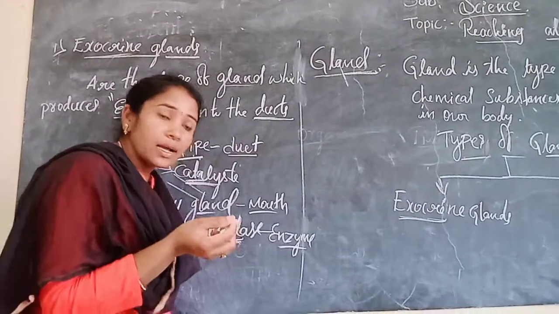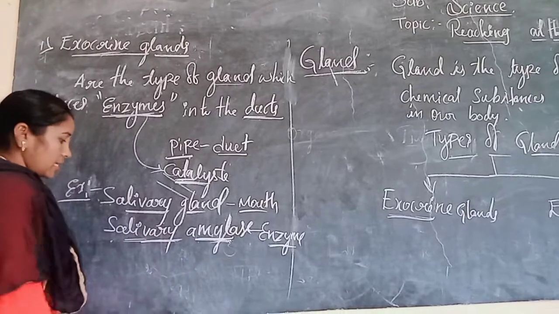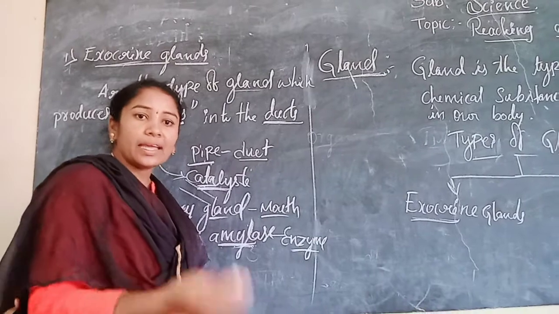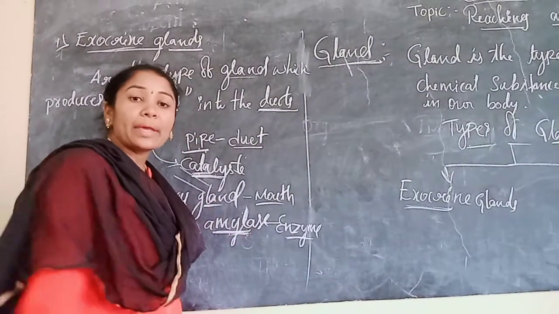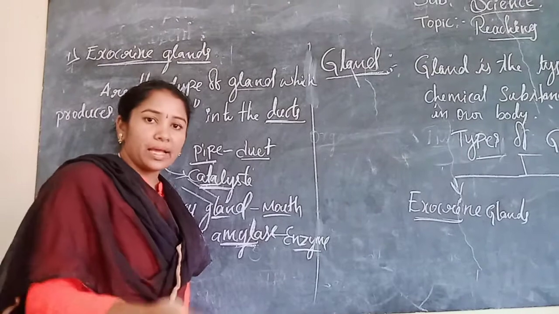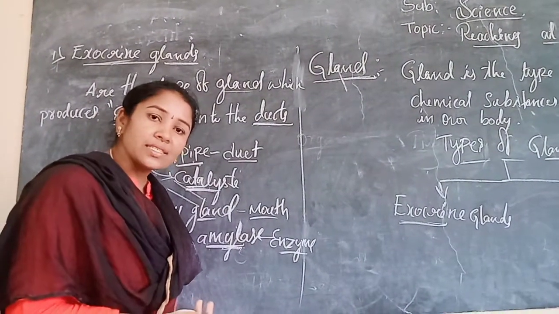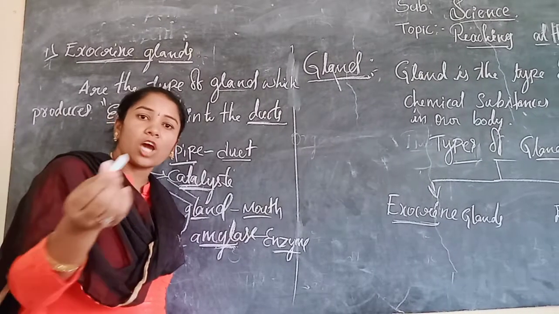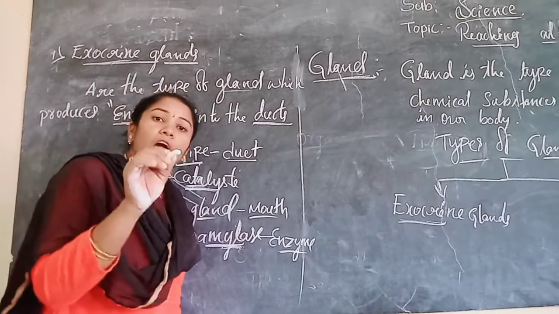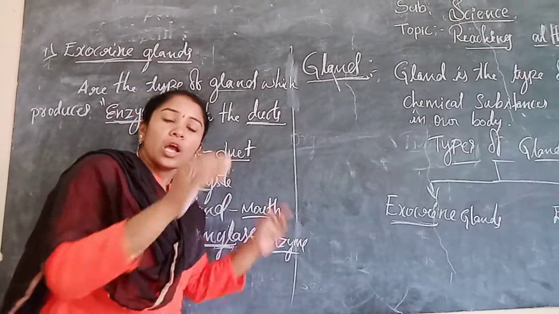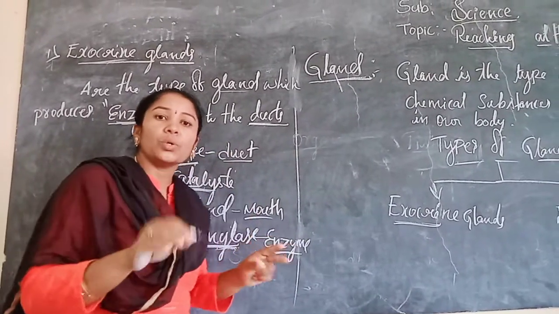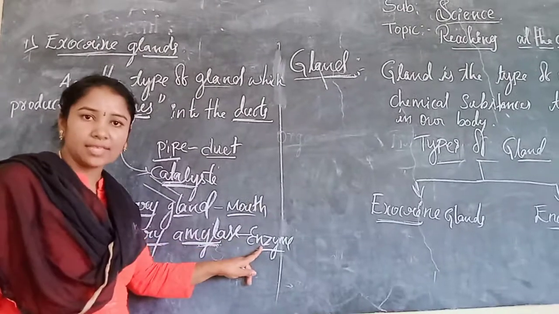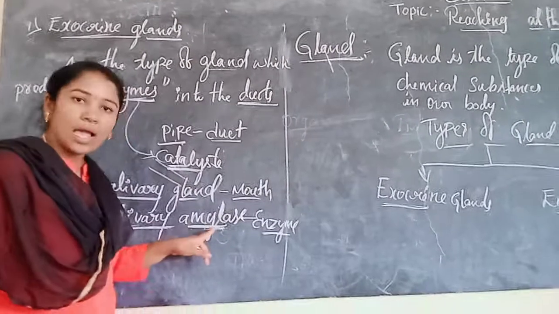Whenever it releases salivary amylase, it acts as a catalyst and creates a chemical reaction. Which reaction? Whenever we eat food, the carbohydrates present in that food break down. Complex molecules break down into simpler molecules. That process is done by this enzyme only, salivary amylase.